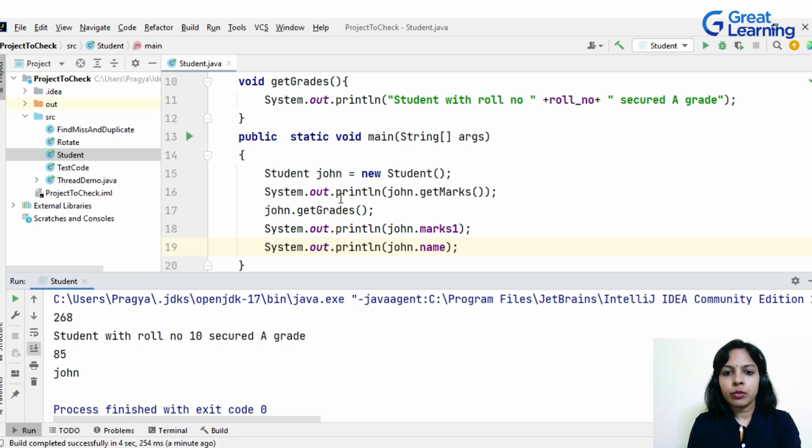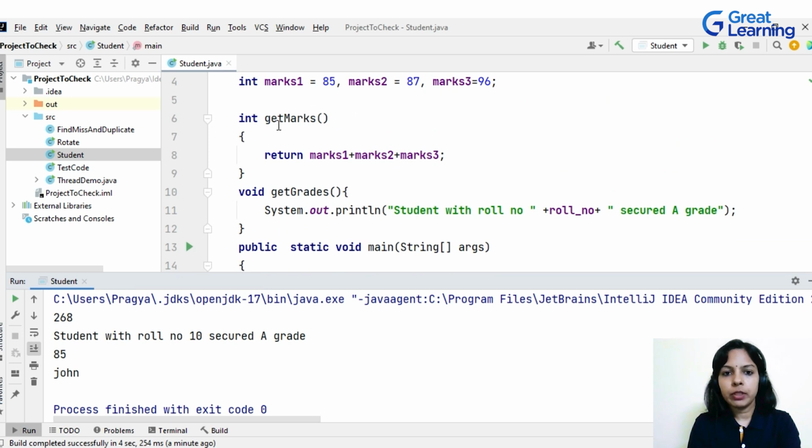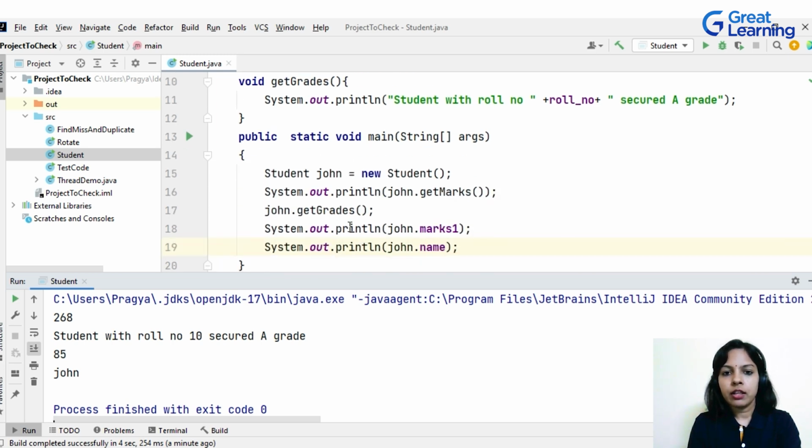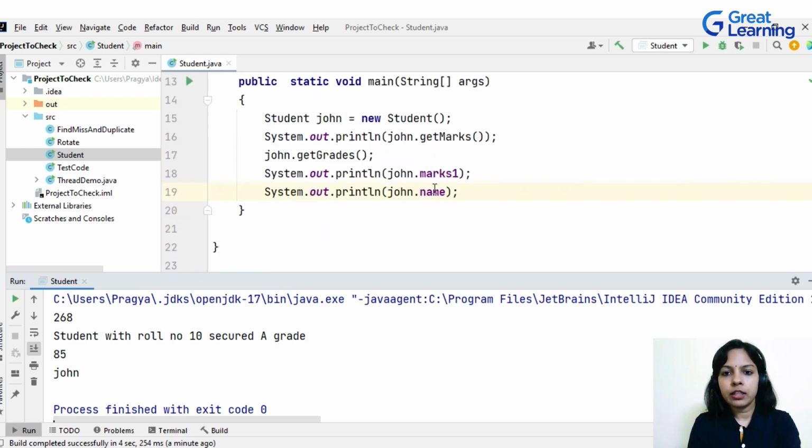Next line is System.out.println John.getMarks. So the getMarks method will be called, that is over here, which will return the sum of the three marks, that is marks1, marks2, and marks3, which is nothing but 85 plus 87 plus 96, that is equal to 268. And then this method getMarks will print 268.